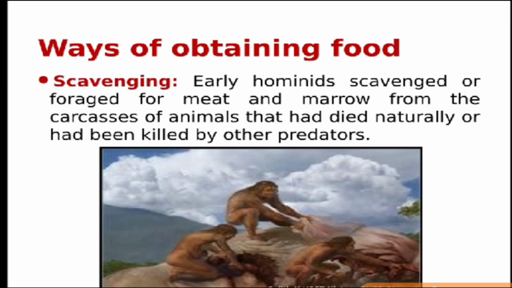Now scavenging. This is also another way of obtaining food. In scavenging, some food used to be left in the carcasses left behind by different predators. So that was foraged by the early men, and they used to fill their stomachs with the flesh left by the predators. So that was also a way of obtaining food, which is called scavenging. So these are the various ways which tell us how he used to obtain food.